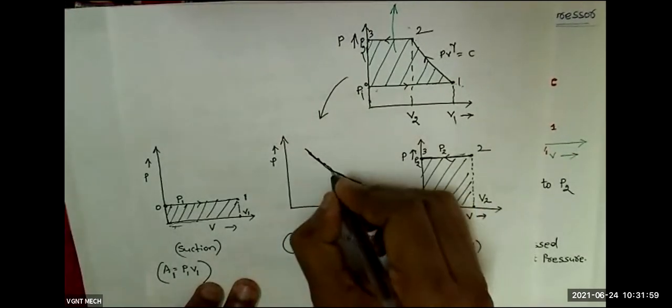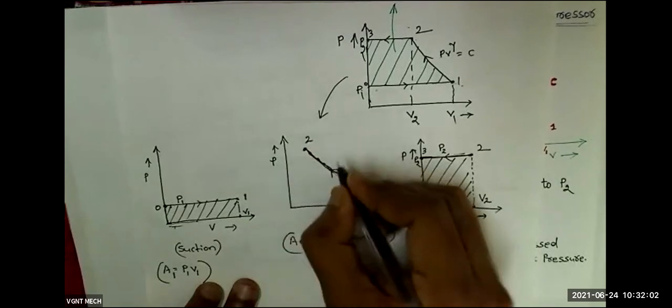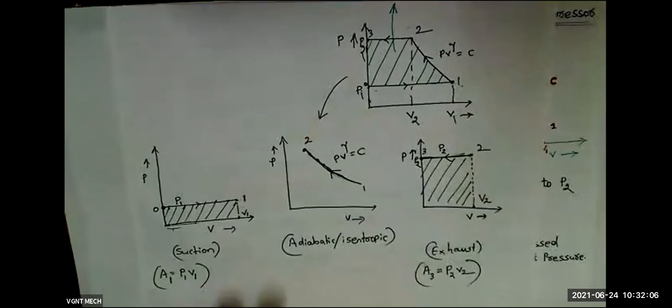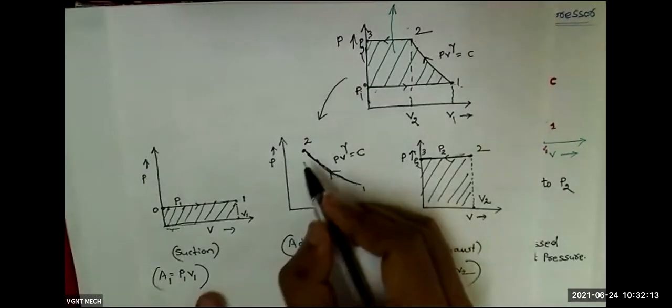This is 0.1. This is 0.2. Here PV to the power gamma equal to constant. This is our polytropic process, sorry, isentropic process or adiabatic process. So in this process, which is the area?